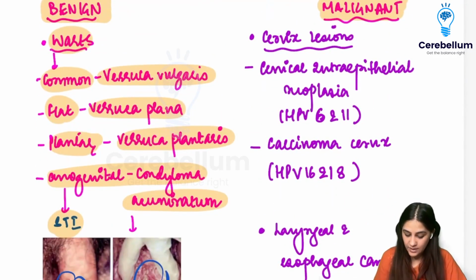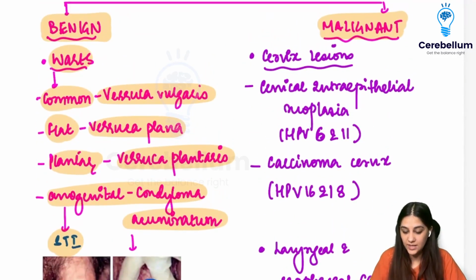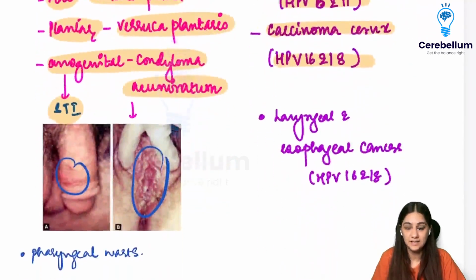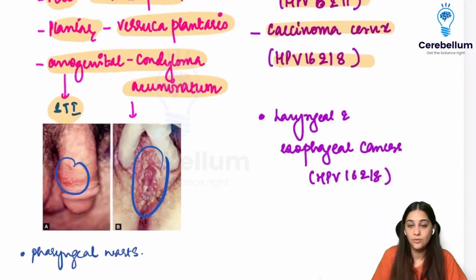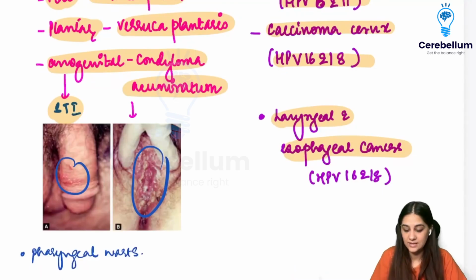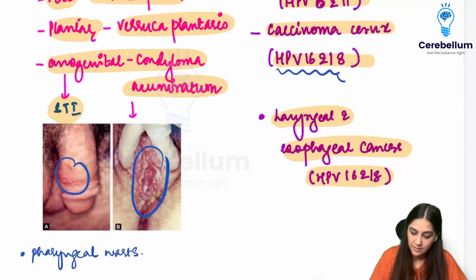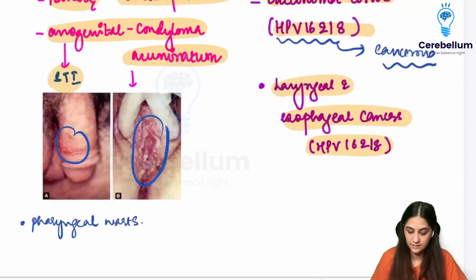These things can also cause malignant disease. So we can have the cervical lesions causing cervical intraepithelial neoplasia, which is mainly by your HPV 6 and 11, and your carcinoma cervix, which is by HPV 16 and 18. These laryngeal or pharyngeal warts can also get converted into cancers, and hence it can cause your laryngeal and esophageal cancers by HPV 16 and 18. So HPV 16 and 18 types are the ones that are very cancerous, right?